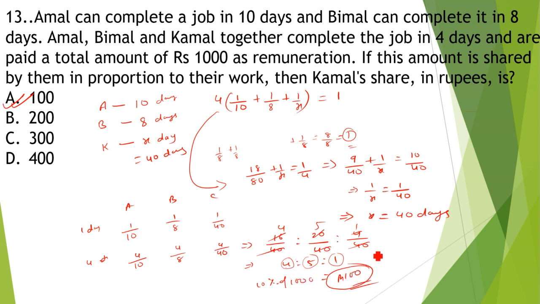You can also do this by substituting the ratio. We got the ratio 4 is to 5 is to 1. So divide this 1000 by 4 plus 5 plus 1, which is 10, into 10 equal parts, so each part is 100, and one part will be given to Kamal. So Kamal's share is rupees 100.